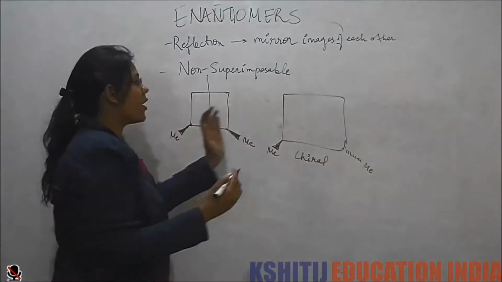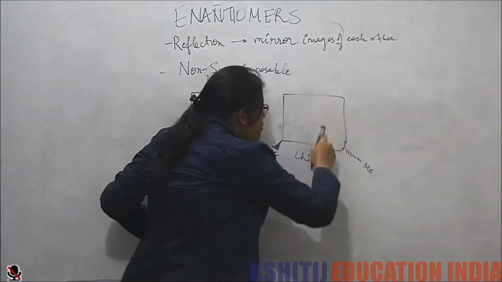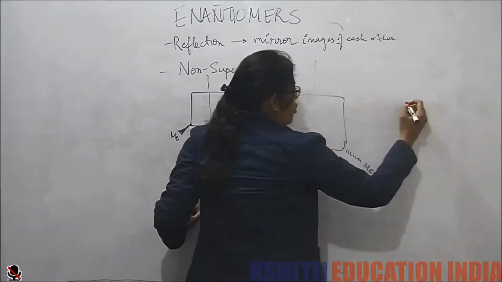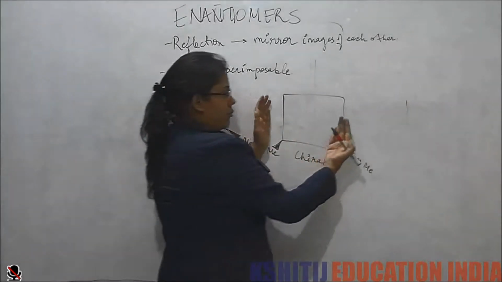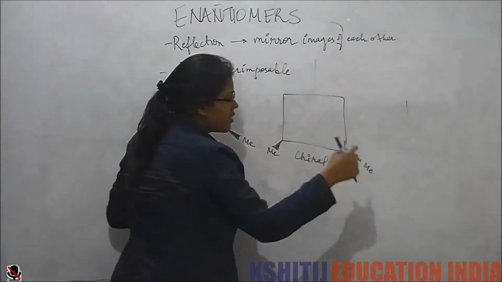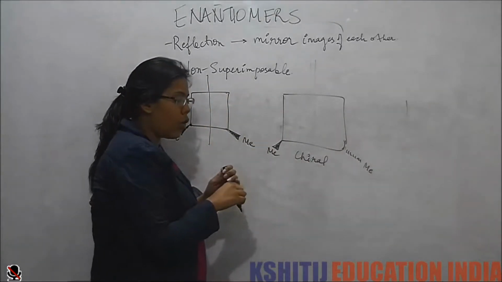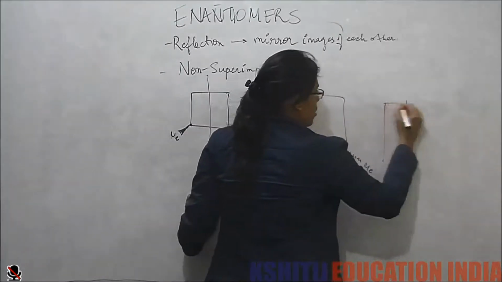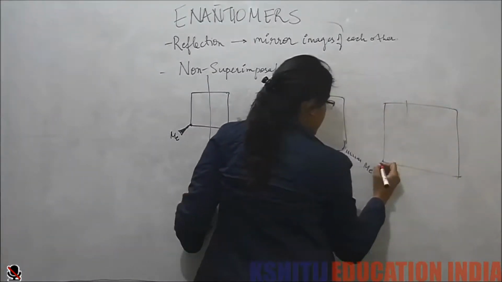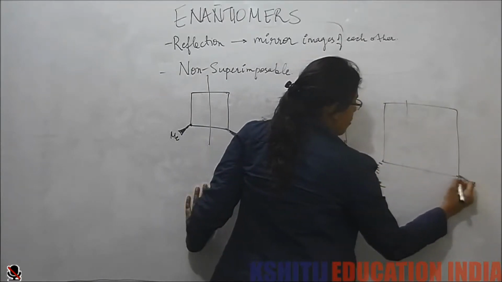Because now if I try to see whether this can superimpose on each other, if I take one more, then I will see that this will not happen, because this methyl is going down, this methyl is going up. So now if I try to have a mirror image of this molecule, this methyl is going to go down and this methyl will come up.